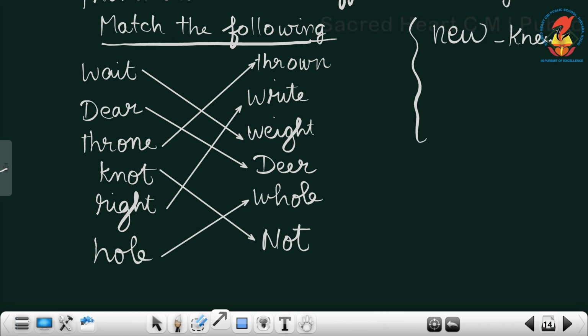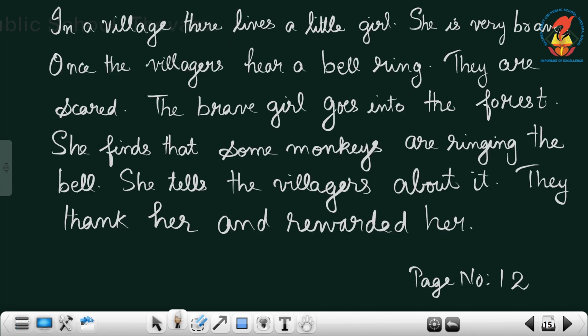Okay, so these are the words which are given in your worksheets. Please match them according to the pronunciation. This is also page number 11.